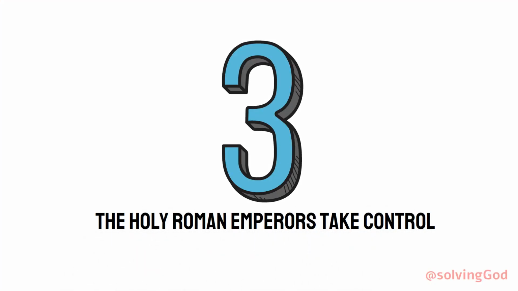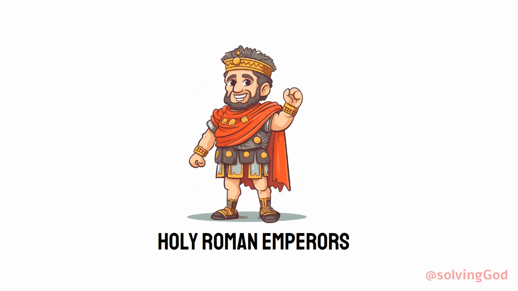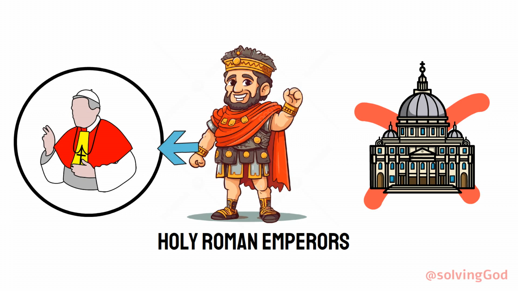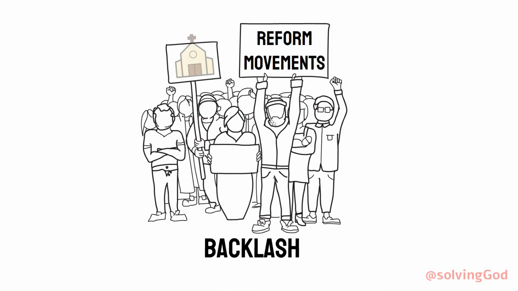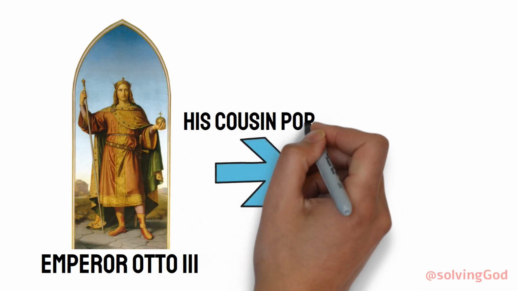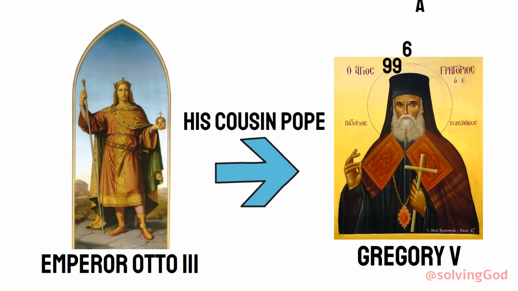Number 3. The Holy Roman Emperors take control. Holy Roman Emperors began appointing popes directly, bypassing Rome entirely. While this brought temporary order, it compromised the Church's independence. This led to backlash and reform movements within the Church. For example, Emperor Otto III named his cousin Pope Gregory V in 996 AD.